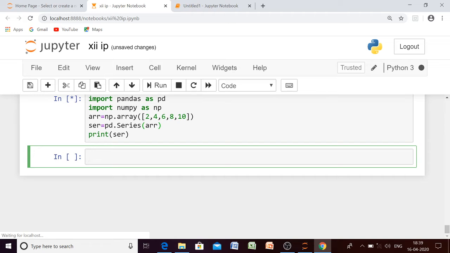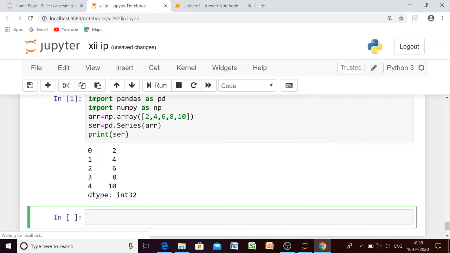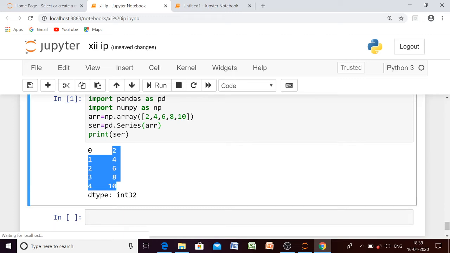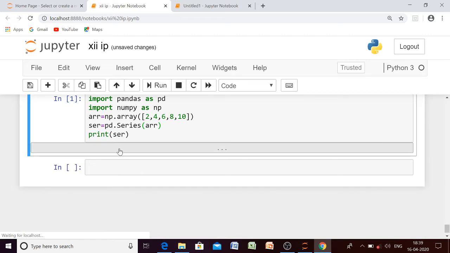So here beta, to create an array we have to import numpy, and to create a series we have to import pandas. Now you can see the output beta, we have passed only the elements, but here we are having the index also.